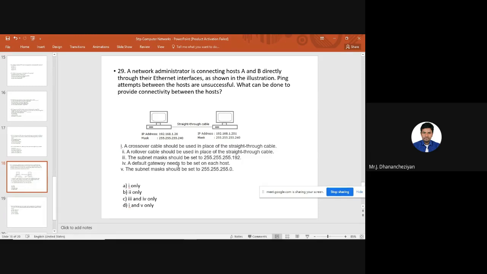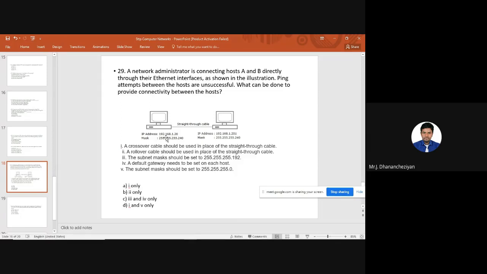What is the final option? The subnet mask should be set to 255.255.255.0. You can see here the subnet mask of computer A is 255.255.240, but the IP address is 20, so it is not coming under the same subnet. But receiver B is coming under the subnet. So there is a subnet mismatch between sender A and receiver B. What we need to do is set the standard subnet mask of 255.255.255.0. So for this question we can choose option 1 and option 5.